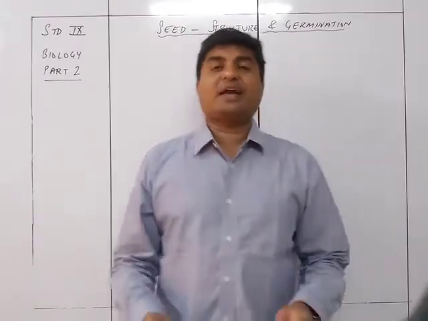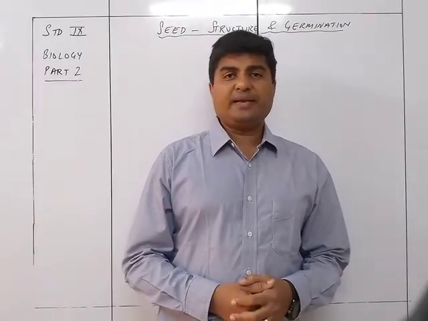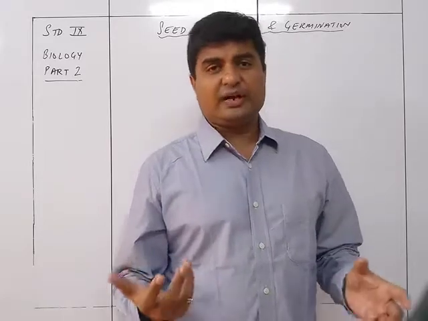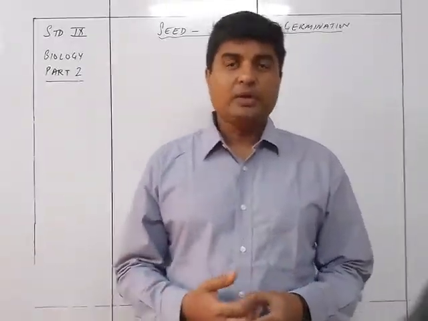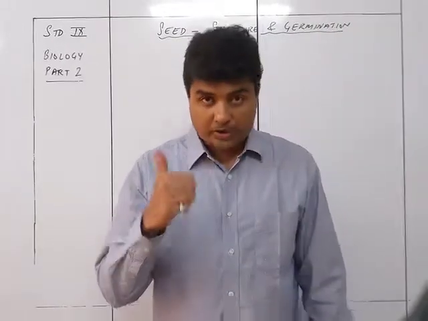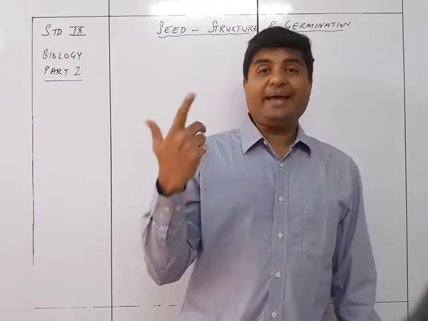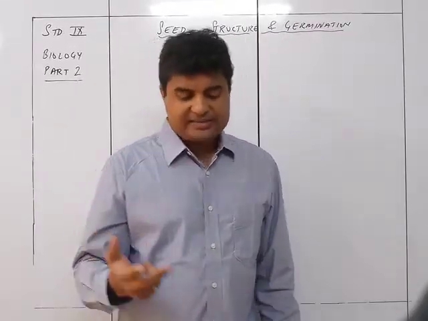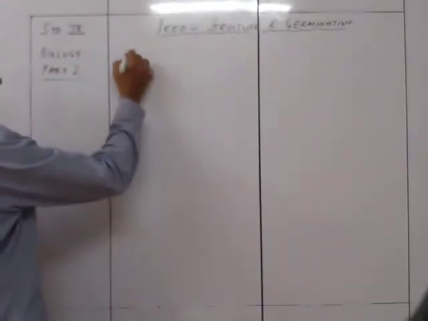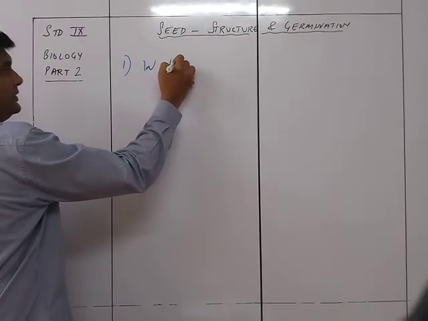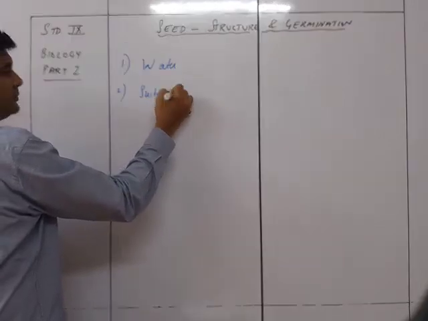Now let us see what are the conditions necessary for germination. For germination to take place, there are certain conditions which are required for the formation of the seedling. So what are those? First is water. Second is suitable temperature, and air, that is oxygen, are necessary for germination. So what we see is, first one is water. Second one is suitable temperature.